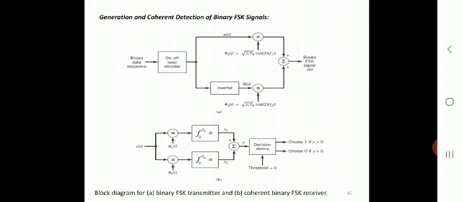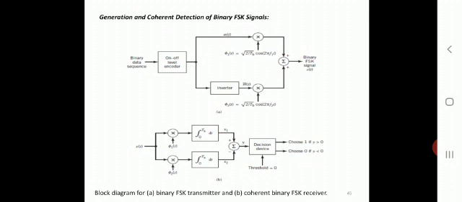So these two signals, m of t and m bar of t, are switched on alternatively and connected to the adder. With phase continuity as a requirement, the two oscillators are synchronized with each other. Alternatively, we may use a voltage controlled oscillator, in which case phase continuity is automatically satisfied.